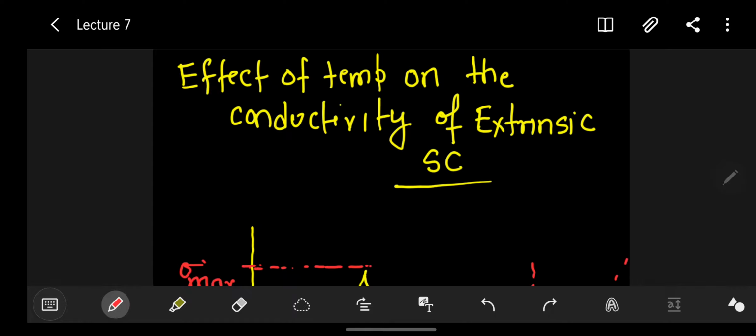In the previous lectures, I have discussed in detail the effect of temperature on the carrier concentration, conductivity, and the mobility in intrinsic and extrinsic semiconductor material. But today, we will be seeing the effect of temperature on the conductivity, specifically in the extrinsic semiconductor material. How will the conductivity of the extrinsic semiconductor material vary with respect to the temperature?